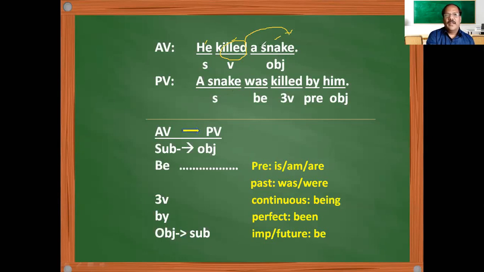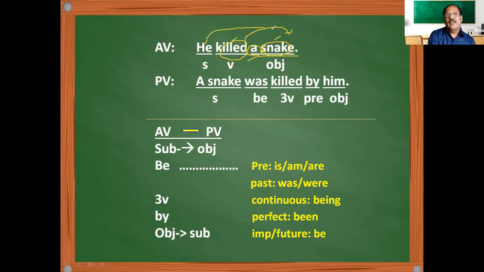When you are identifying the object, here the snake is the object, but at the same time you have an article here. So the entire group is what we call an object. Otherwise we may miss the 'a' when we are converting into passive voice, when we are taking it as the subject. So with the article and all, you have to take the entire thing as an object. Is it clear?